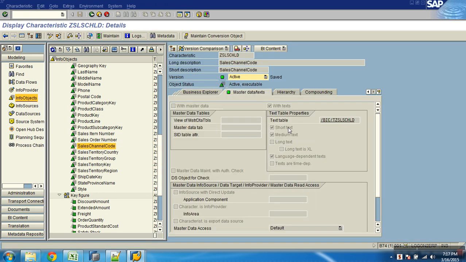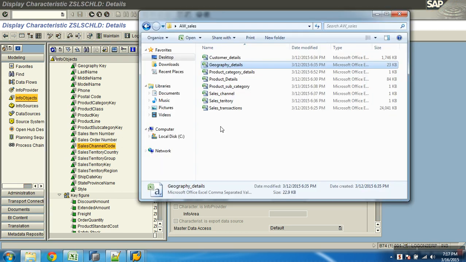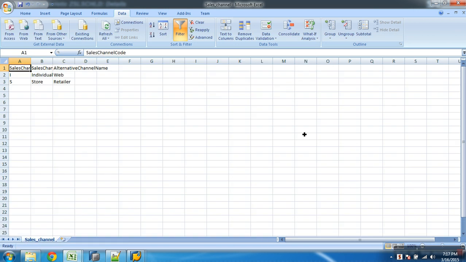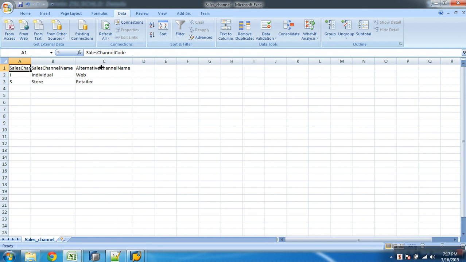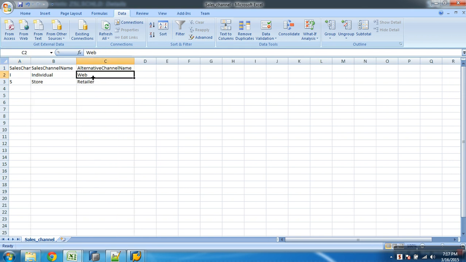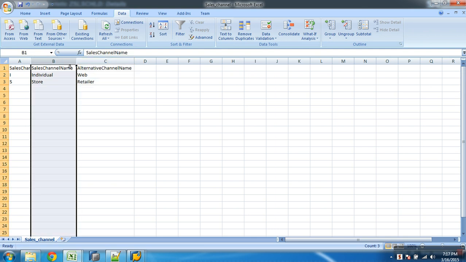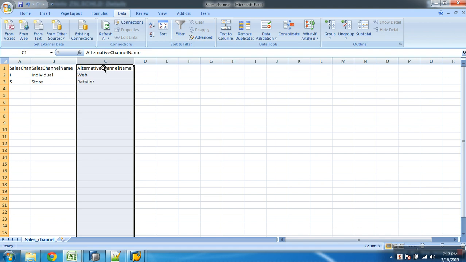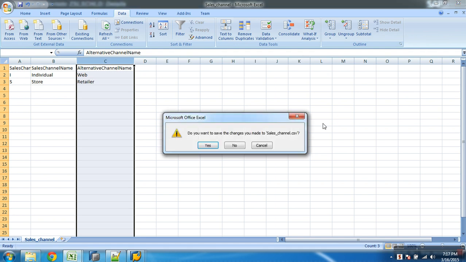Yes. So my target table is ready with short and medium. And let me open the sales channel file. It has the key. I am considering this as short, and this I'll take to medium. Okay, done. My file is also ready.